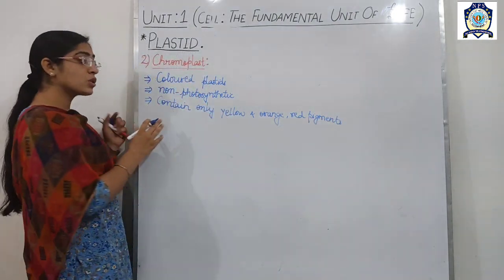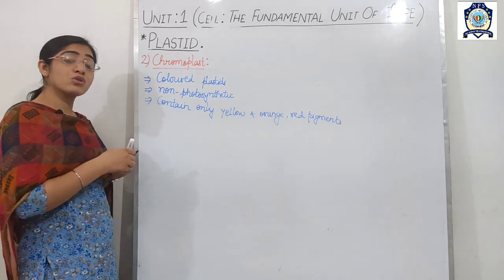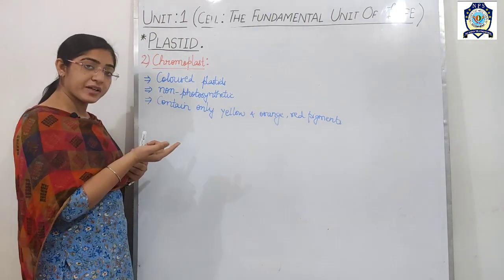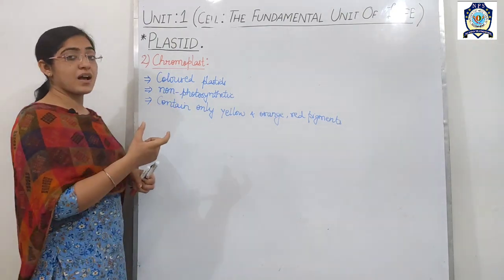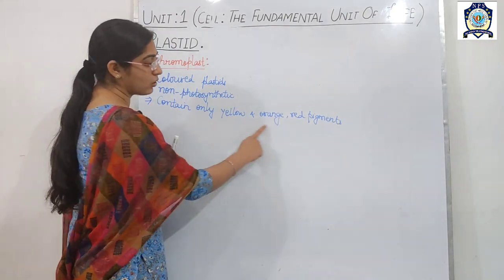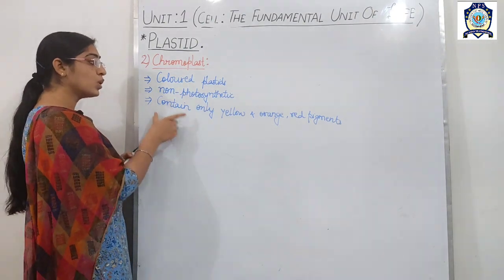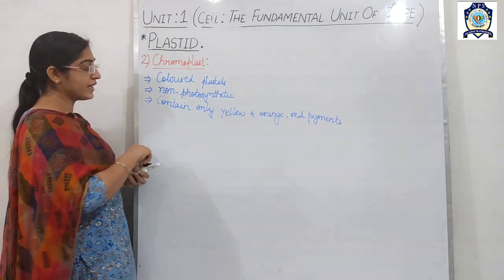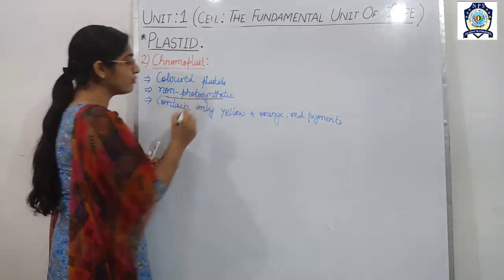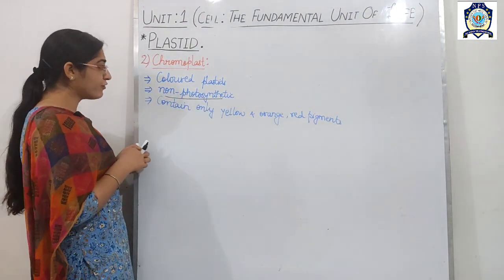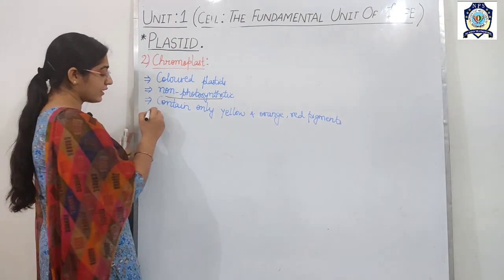Okay students, as you know, photosynthesis is due to the presence of green colored pigment, but chromoplasts contain yellow, orange and red pigment. So that's why they are non photosynthetic.